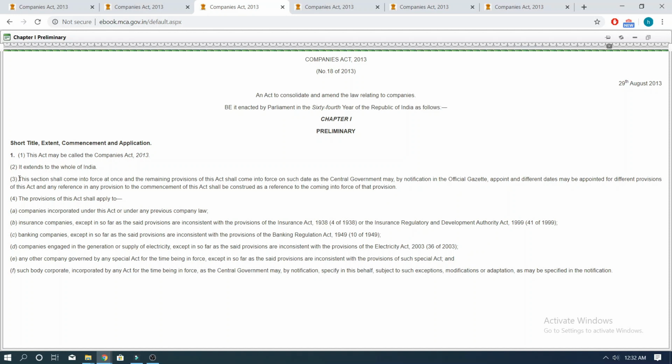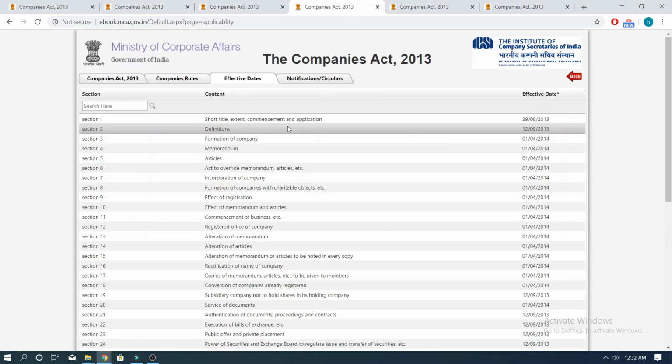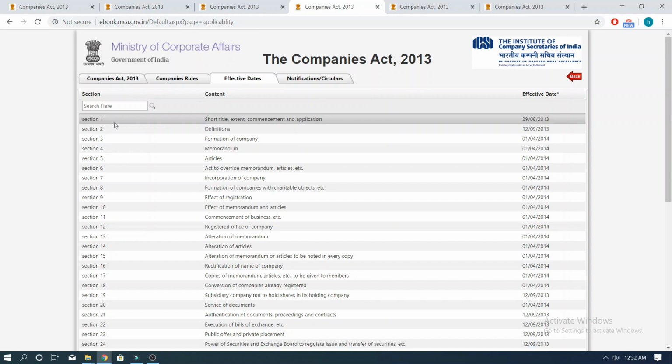Let us take a moment to analyze this by breaking it up into 3 parts. The first part says, "This section shall come into force at once," which means that they are making a reference to Section 1, that it will come into force immediately as soon as the Act receives the assent of the President. If we head to the effective dates list, we can see over here that the effective date for Section 1 is given as 29 August 2013.